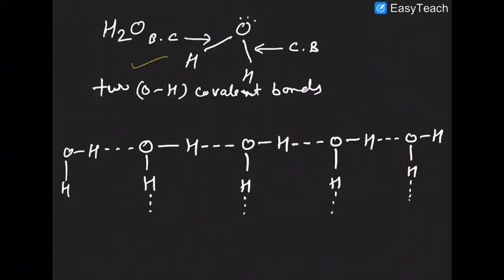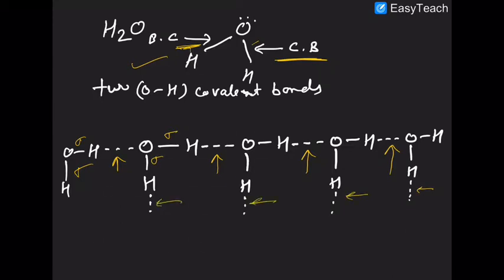In this case also water is there. So two covalent bonds are there. That is one covalent bond, that is the second covalent bond. So this is a sigma bond, this is a sigma bond, this is a sigma bond. But these dotted lines, the three broken lines, what are they? They are hydrogen bonds.